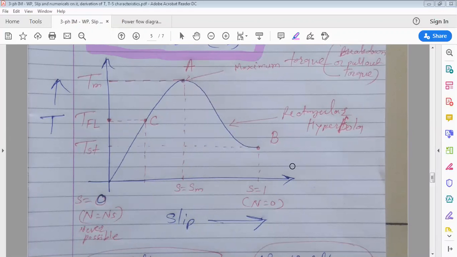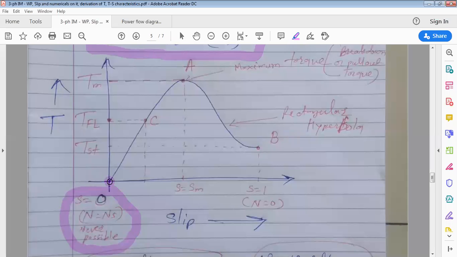No EMF gets induced, meaning current flowing through rotor conductor immediately becomes 0. So will any torque be produced on rotor? No torque is produced. So when N becomes equal to NS, which is never possible, S is 0, and at that moment torque is 0.